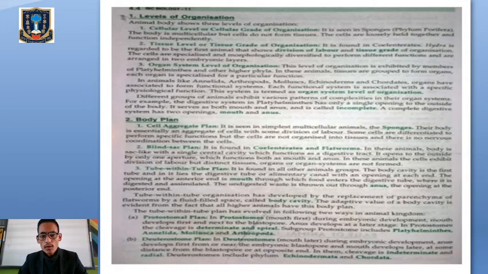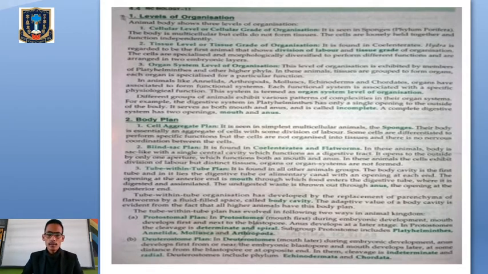Then we have the organ system level, where the tissues form particular organs. This is seen in members of the phylum Platyhelminthes and up to the higher phyla. In these animals, tissues are grouped to form organs, and each organ is capable of performing specific functions.